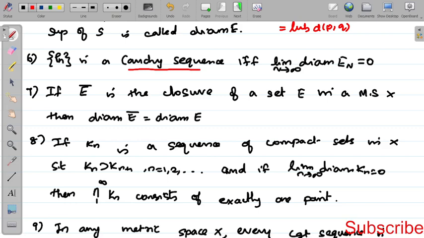Seventh one, E bar is the closure of the set. Before, we have seen E bar is equal to E union E dash, that is the set union the set of all limit points. So that is closure. If so, the diameter of E bar and the diameter of E are equal.